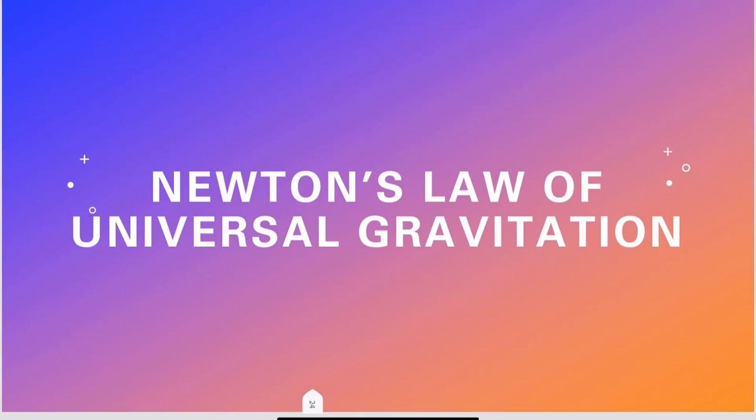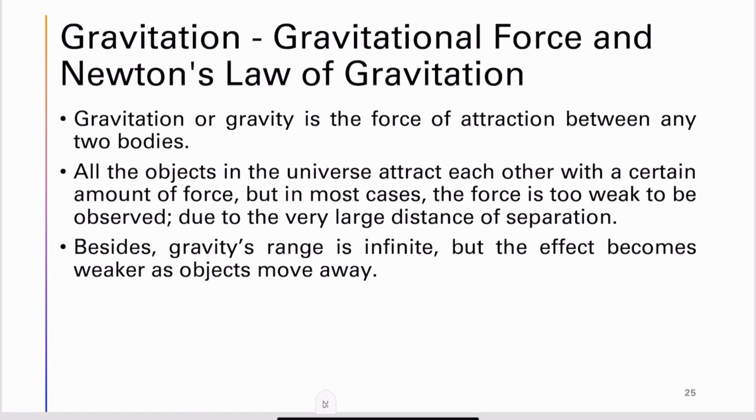The next topic we are going to see is Newton's law of universal gravitation. This is a very well known law, where two bodies or objects in space under the influence of gravitational force are governed by Newton's law of gravitation. Gravitation or gravity is the force of attraction between two bodies. All the objects in the universe attract each other with a certain amount of force, but in most cases the force is too weak to be observed due to the very large distance of separation between them.